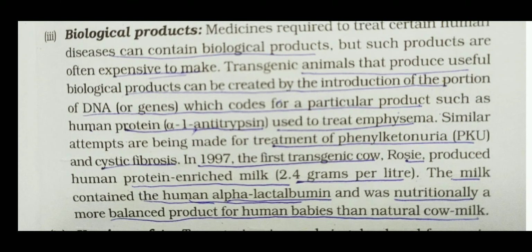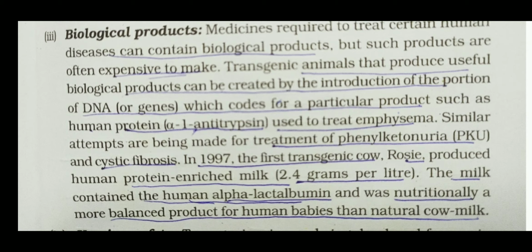Transgenic cow milk contains more protein, alpha lactalbumin, and it has more nutrients as compared to milk produced by the natural cow. So how is this transgenic cow useful? Because it gives milk with more nutrition, because it has the alpha lactalbumin protein. So it is better than the milk of the natural cow.